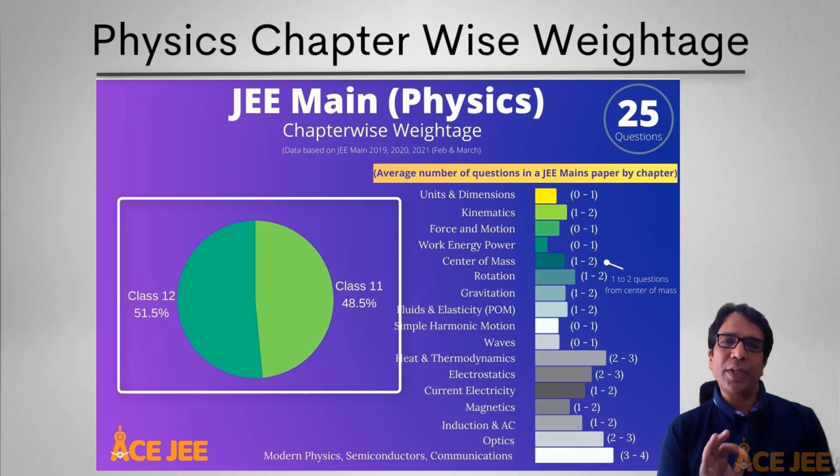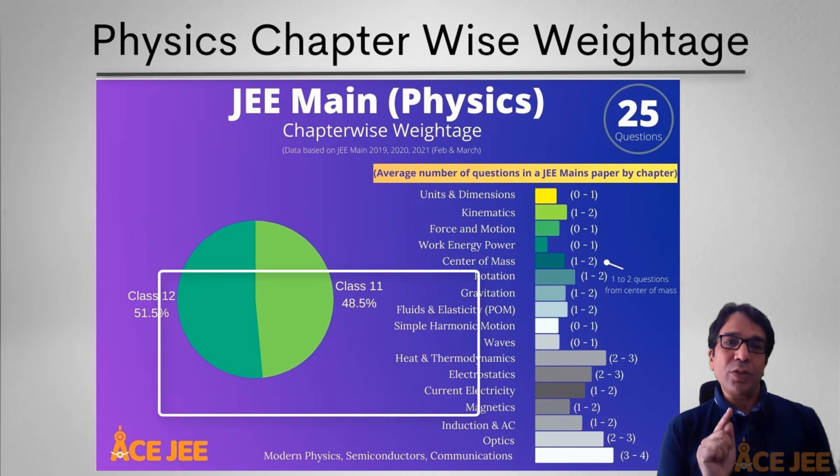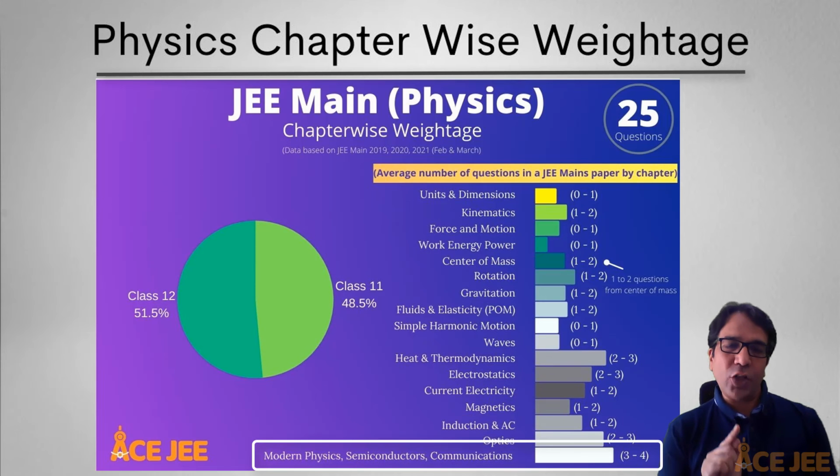As for class 12 students, maintain your focus till the last chapter. Why? Because modern physics, semiconductors and communication carry 20% weightage, that is 3 to 5 questions in JEE Mains physics.